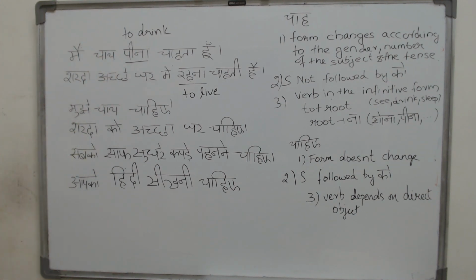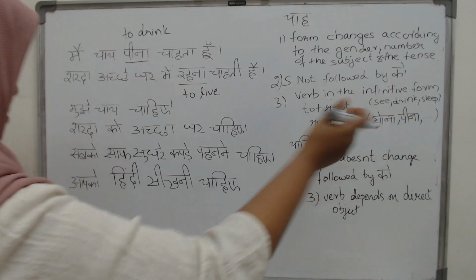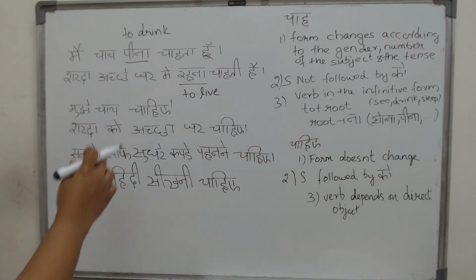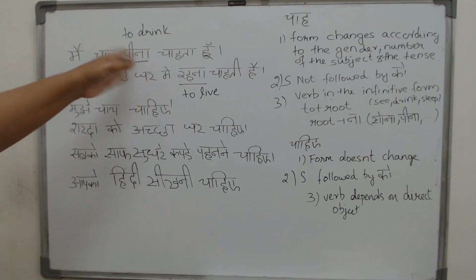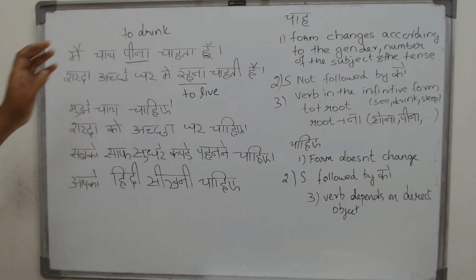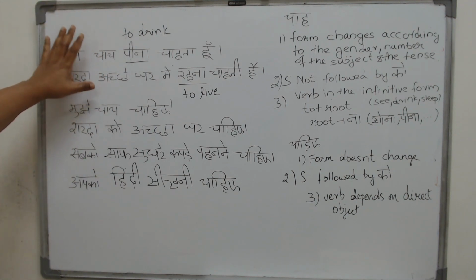The same in Hindi. But how do you write your infinitive form in Hindi? Take the root. To that add a na. What is your root form? Pi, reh, dod, has, lik, ga, nach. To all of that add a na. Hasna, likna, nachna, gana, sona. All of that. This is how your verb comes.